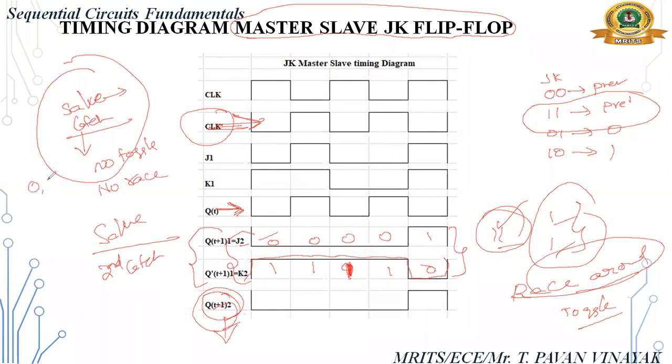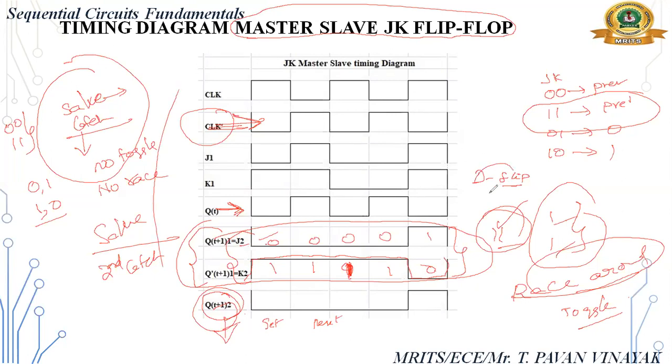are getting 0 1 or 1 0. There is no 0 0 or 1 1 condition occurring in slave inputs. Slave inputs we always get 0 1 or 1 0. So the entire master slave flip flop will act like a D flip flop, right? D flip flop, because outputs are only set and reset. So the entire master slave flip flop we can call a D flip flop.